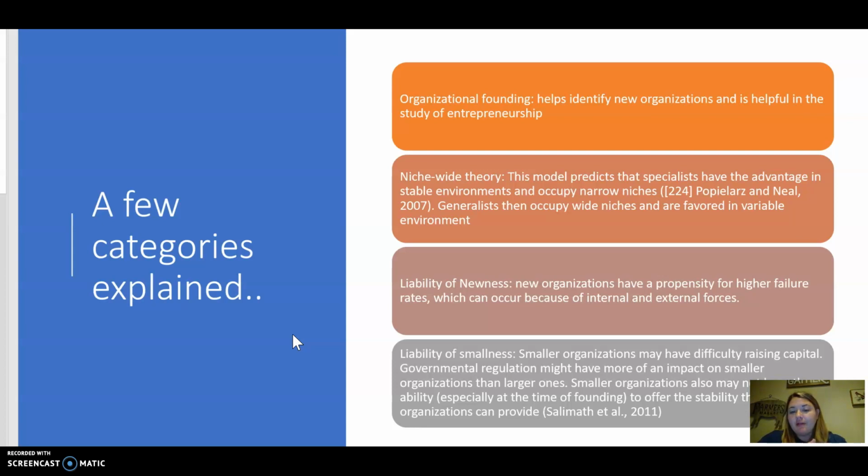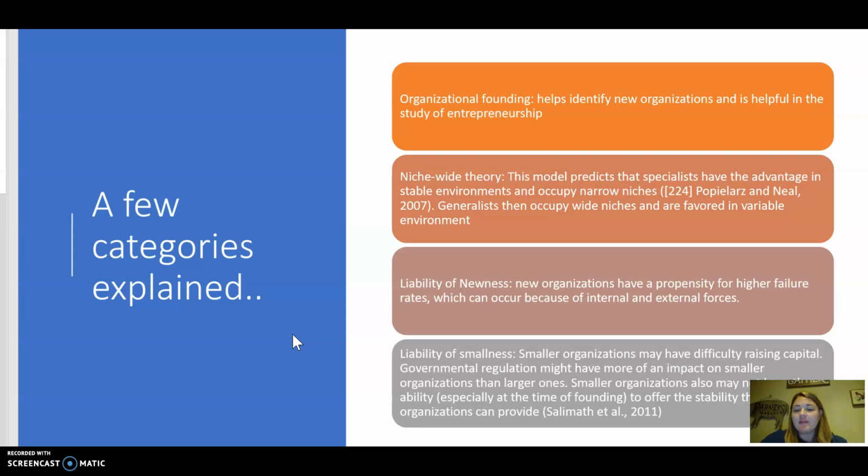The niche width theory is the second one here. This model predicts that specialists have the advantage in stable environments and occupy narrow niches. So actually our homestead check is a very narrow niche. We're occupying this because it's just property tax and it's very specific, and we're specialists in what we do.